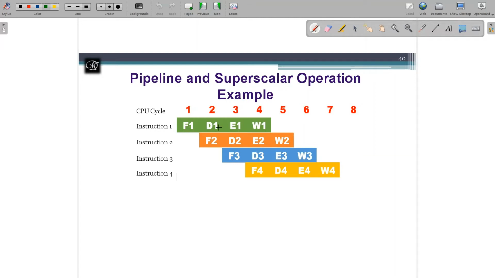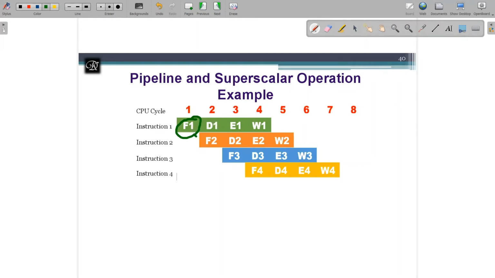Decode is one more hardware unit which is always responsible for decoding, and execution is the ALU. The ALU is responsible for executing an instruction. Write back is one more hardware unit which is responsible for performing the write back operation. Now, when I fetch the first instruction, on the second clock cycle, decode is working and fetch is free.